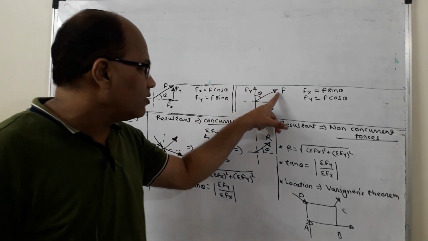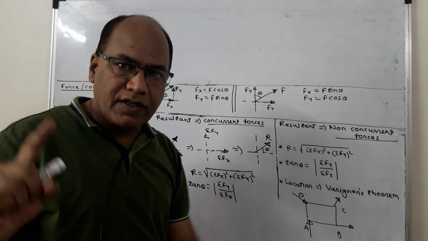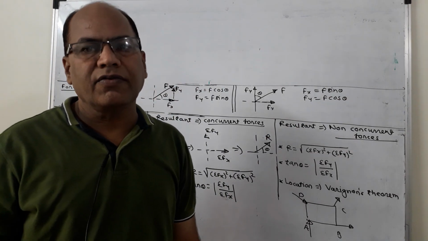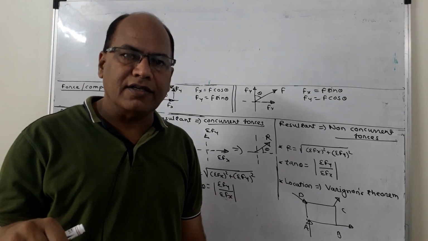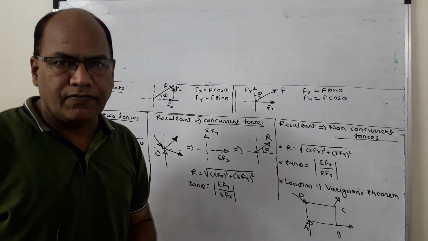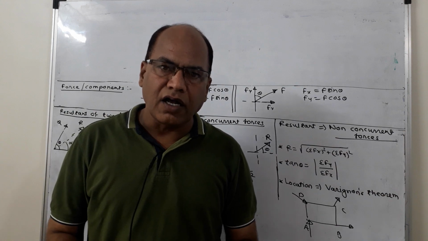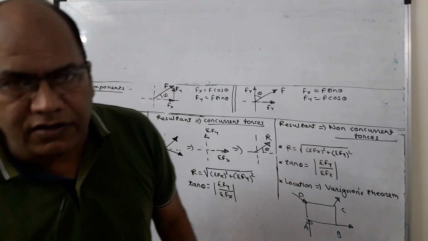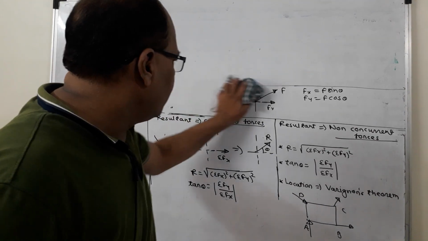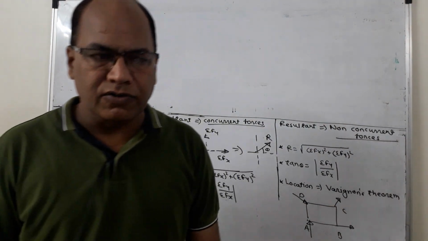If F is the given force and the angle is known with the y-axis, the y component is F cos theta. So remember it well: if the angle is given with the x-axis, the x component is F cos theta; if the angle is given with the y-axis, the y component is F cos theta. Or, the component along the direction with which the angle is given is always F cos theta, and the component along the perpendicular direction will be F sin theta. So this is how you can get the components of a given force.